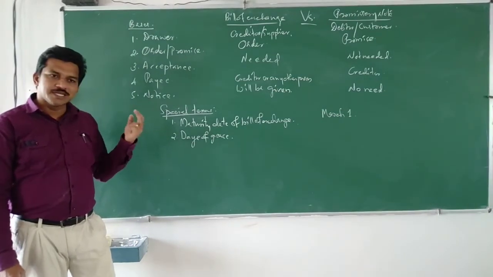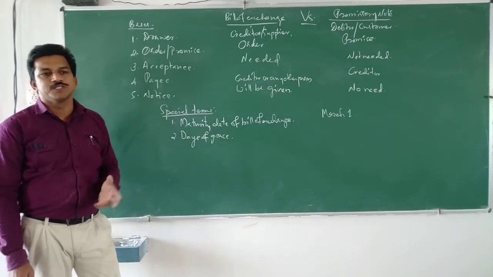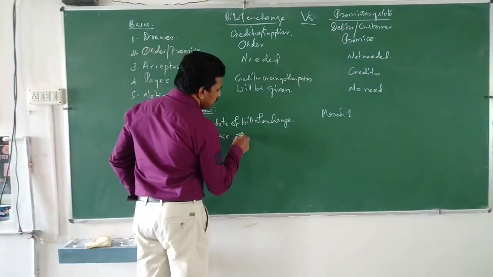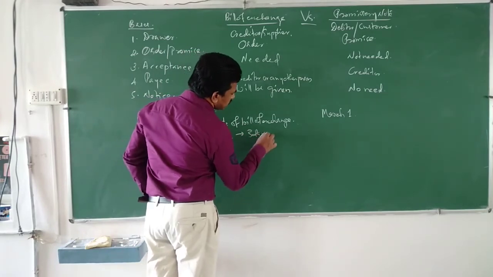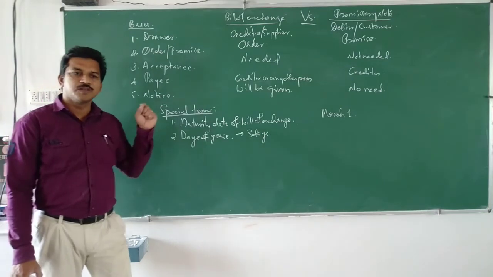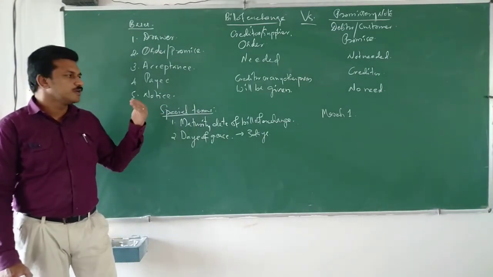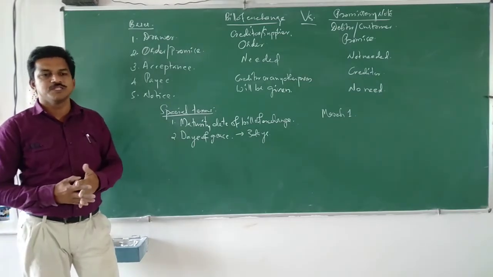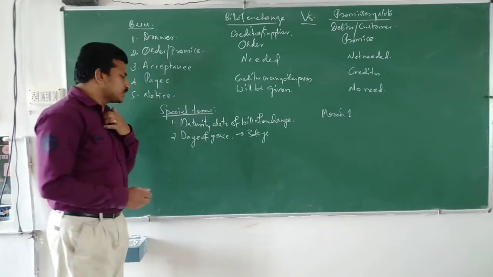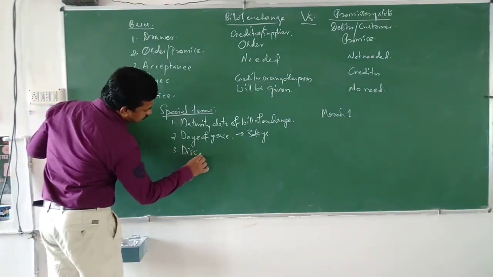The extra 3 days given after the maturity date for payment is called days of grace. Days of grace will always be 3 days. Then another one is discounting of bill.